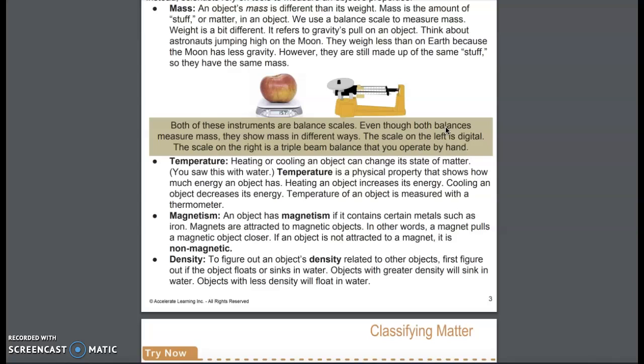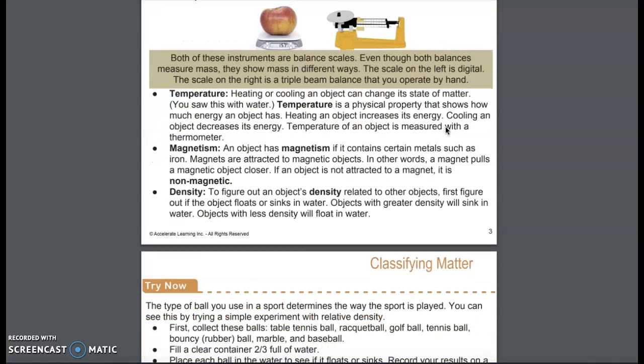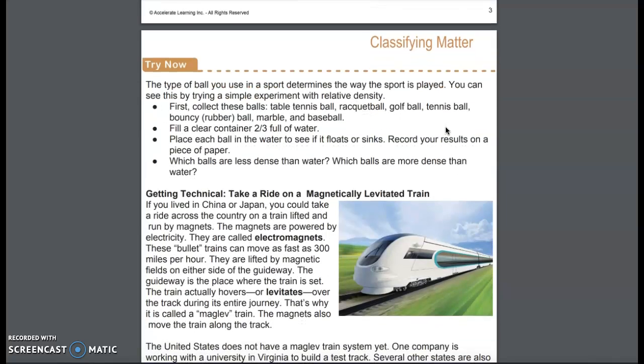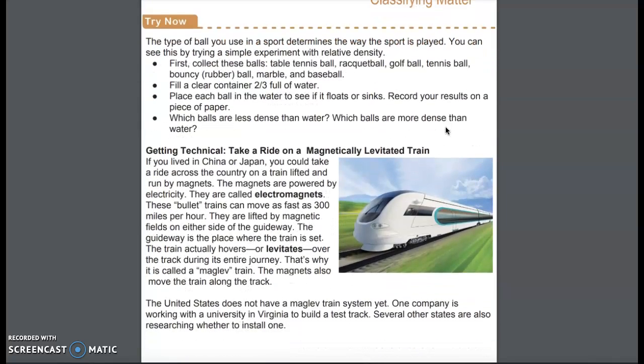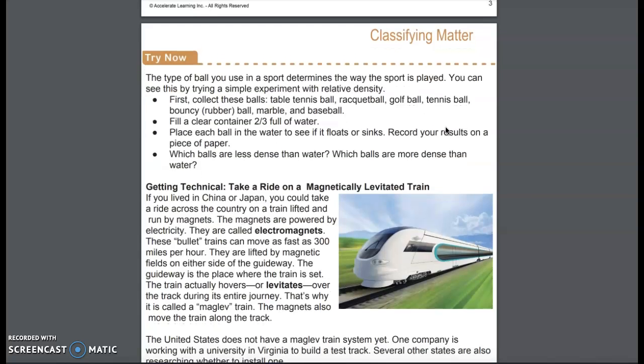Density. To figure out an object's density related to other objects, first figure out if the object floats or sinks in water. Objects with greater density will sink in water. Objects with less density will float in water. And guys, if you'll remember our experiment that we did with aluminum boats, you'll remember all the density stuff. All right, so this is what they wanted y'all to try out now, okay?